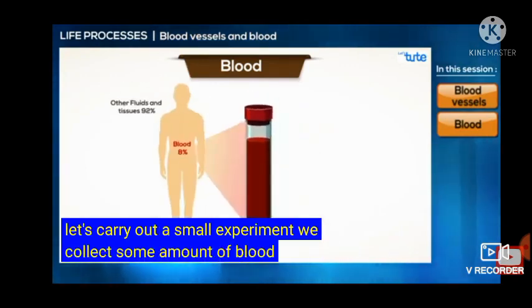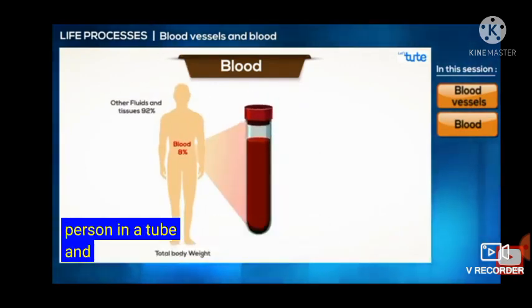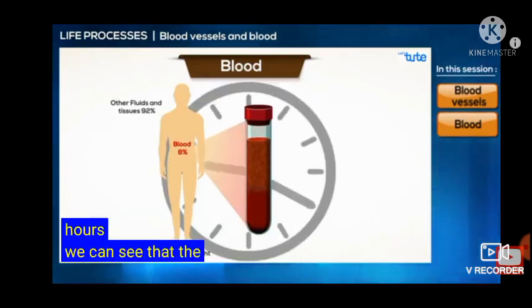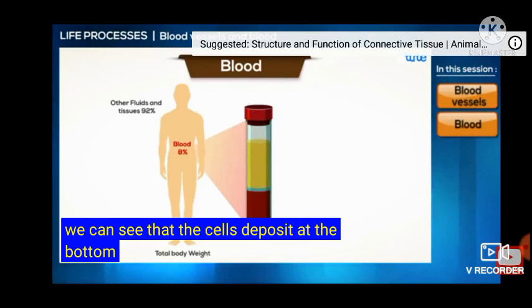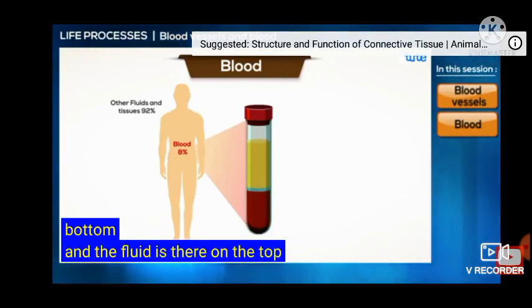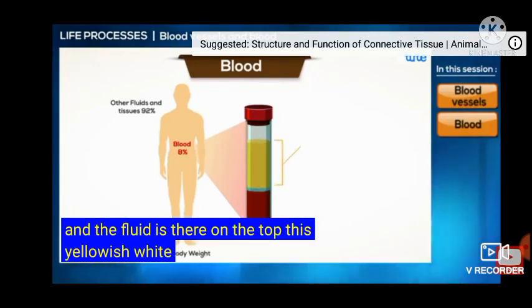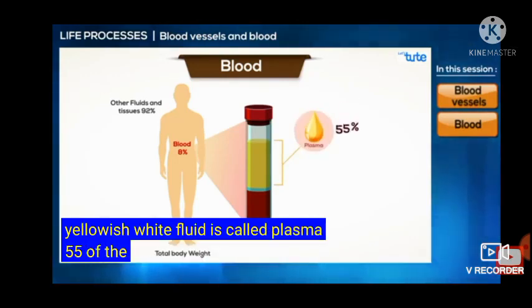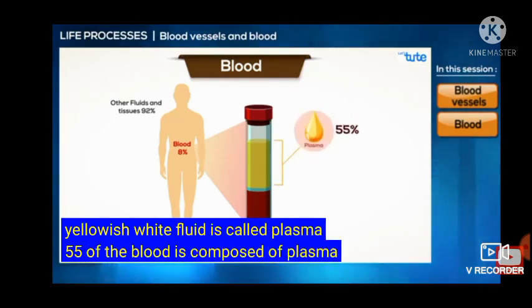To study the composition of blood, let's carry out a small experiment. We collect some amount of blood from a person in a tube and allow it to stand still for a few hours. We can see that the cells deposit at the bottom and the fluid is there on the top. This yellowish white fluid is called plasma. 55% of the blood is composed of plasma.